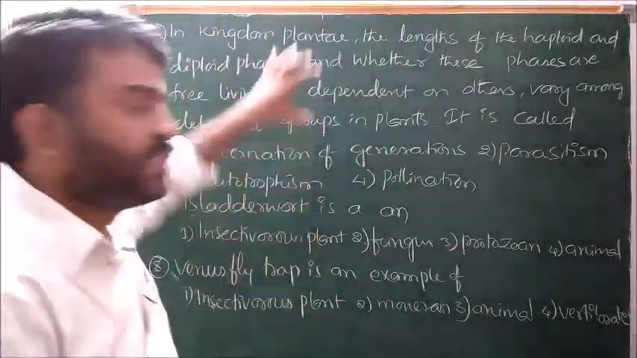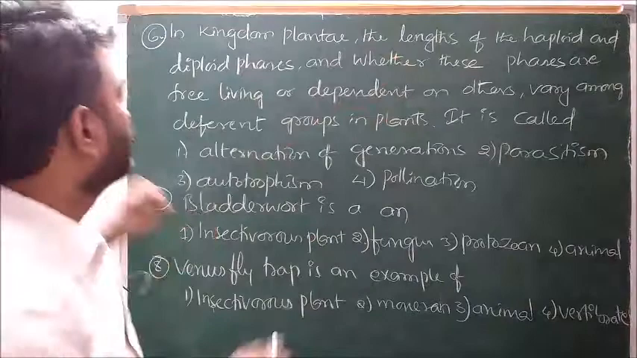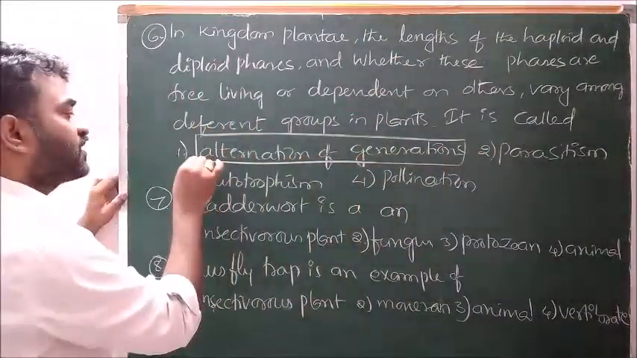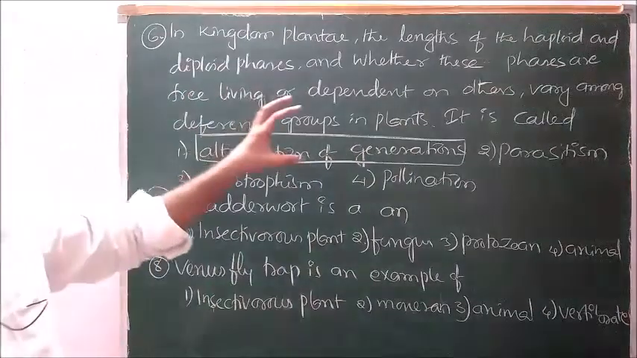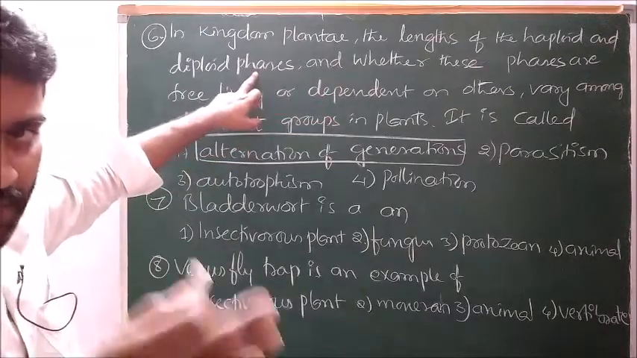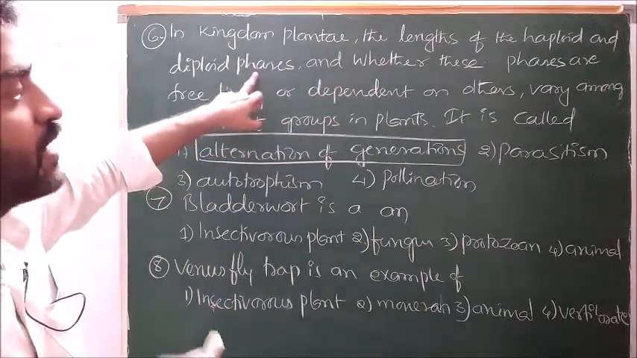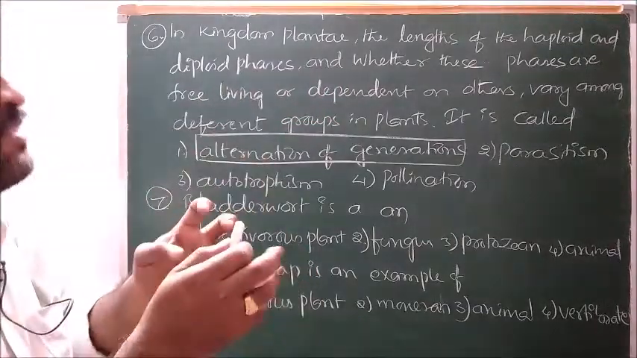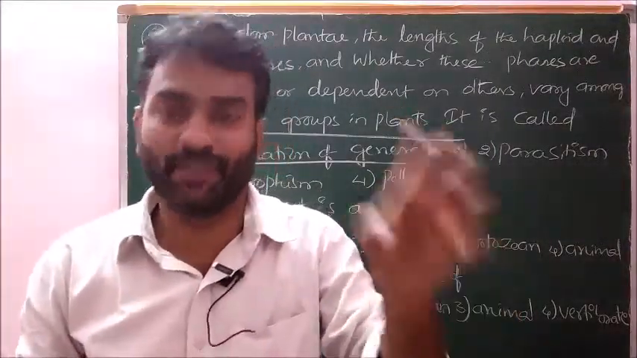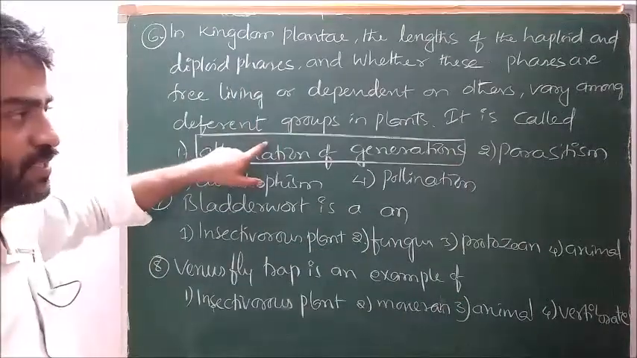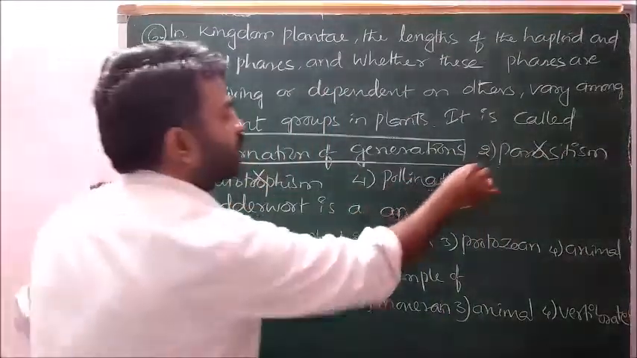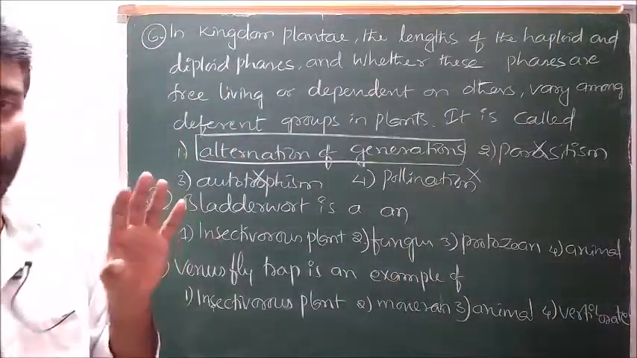This phenomenon is called alternation of generations, is the answer. Alternation of generations means in kingdom plant, every plant has haploid phase and diploid phase. The lifespan of these phases varies and nature also varies. This phenomenon is called alternation of generations. Parasitism is wrong, autotrophism is not applicable, even pollination also is not applicable.